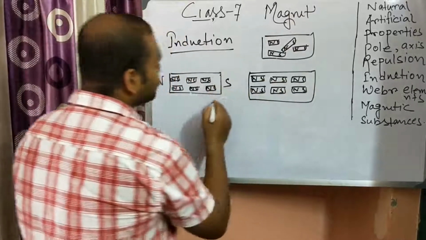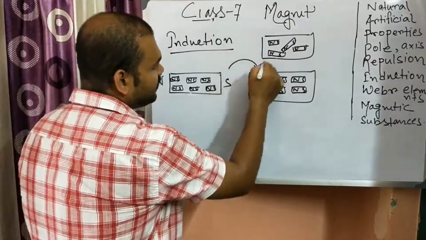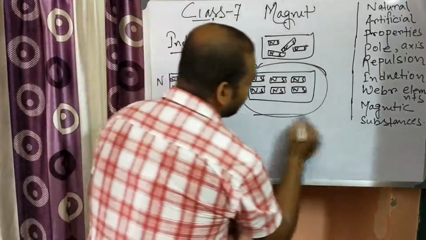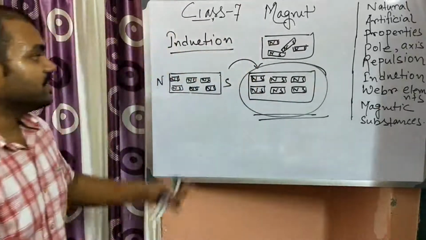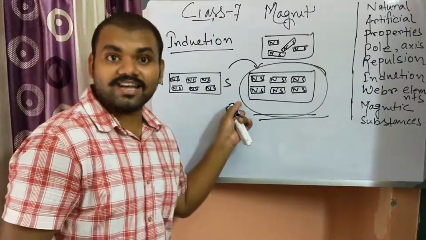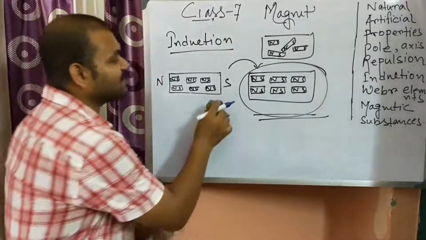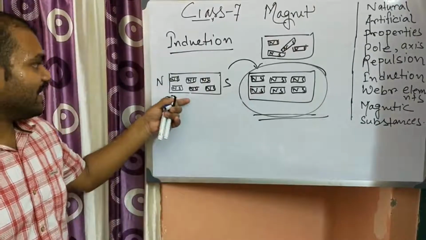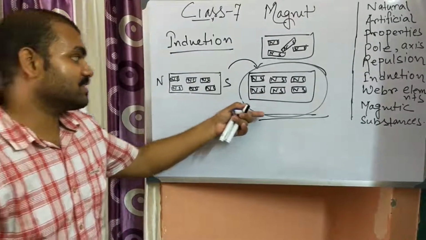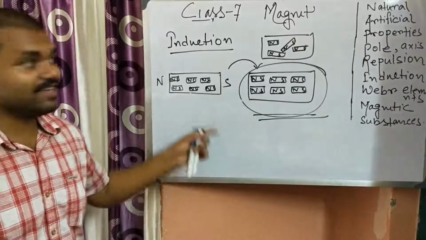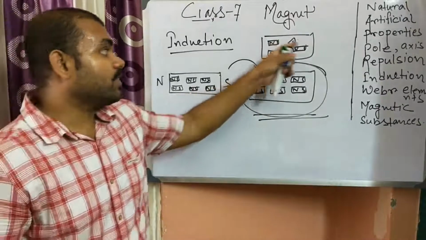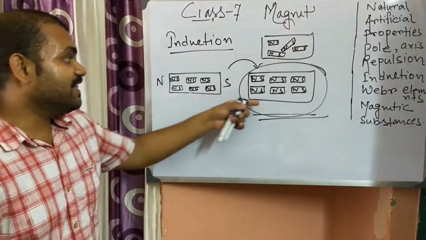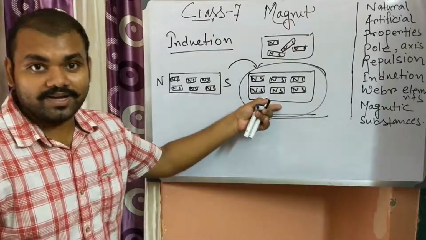So after the induction process is completed, it behaves like a magnet and gains the magnetic property. So this is known as induction. There is no touching, but when a magnetic substance comes in front of a magnet, all the Weber elements orient in a particular array and it develops a magnetic property.